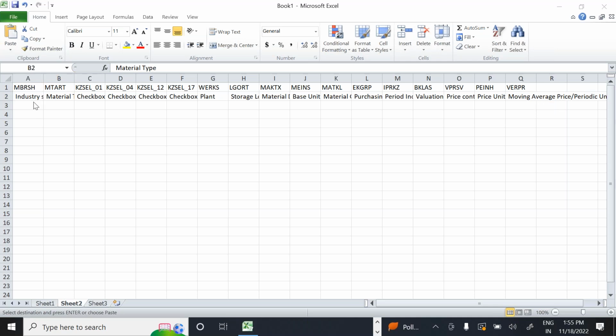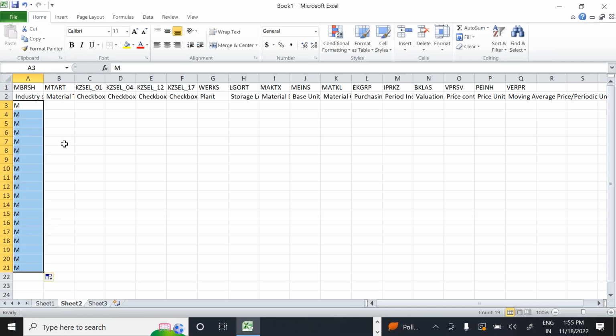But in the training system I will fill some fields here. Which industry sector am I using? Mechanical, industry sector with M. So I'll use a couple of fields. Now, which material type? ROH here. Generally ROH. Like this, material types also. Which material type am I using?